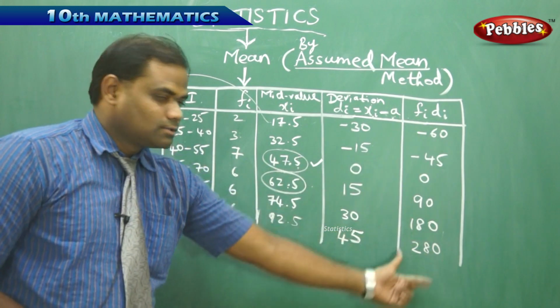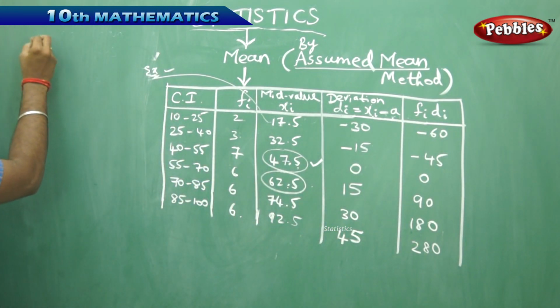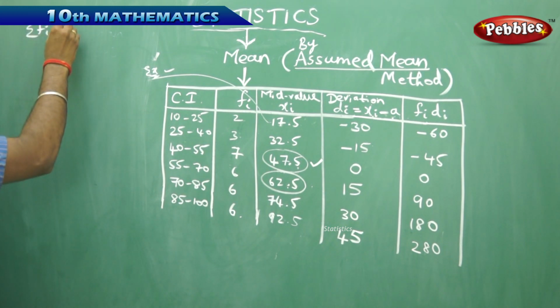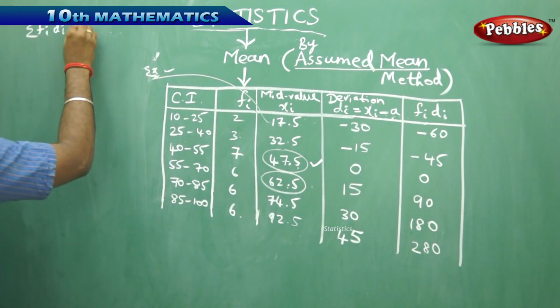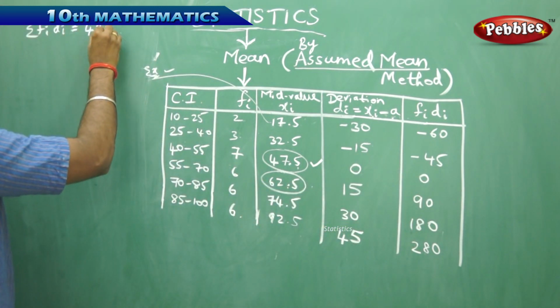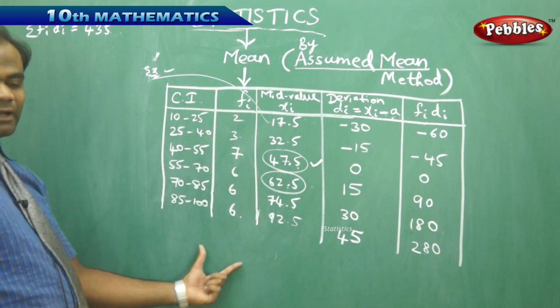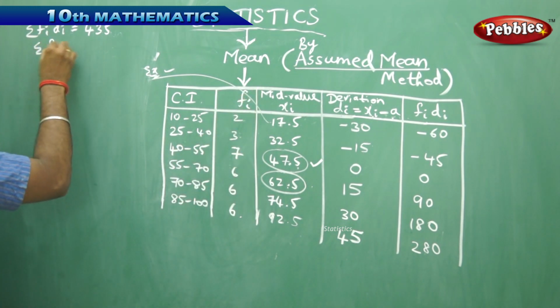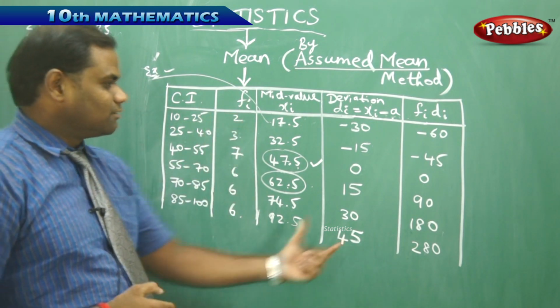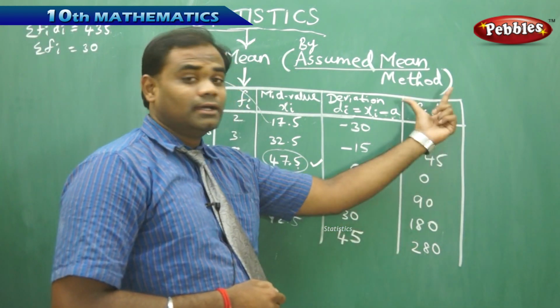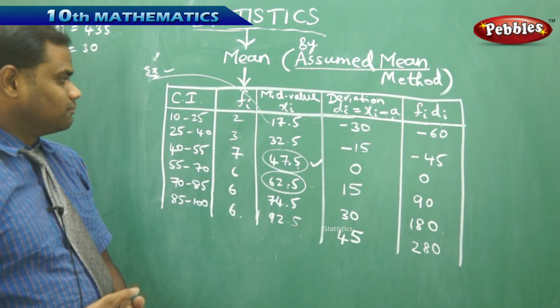Therefore, I add up to find sigma fi di, which I get as 435. And when I sum up the frequencies fi, I get sigma fi as 30 from the second column, and sigma fi di is 435 from the fifth column.